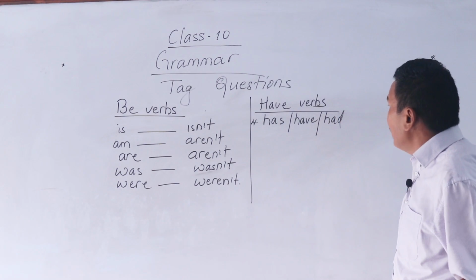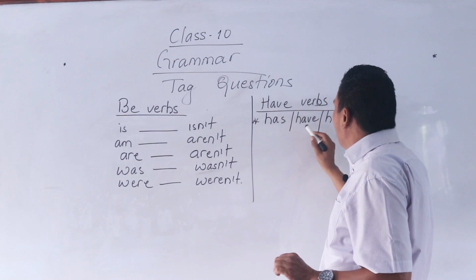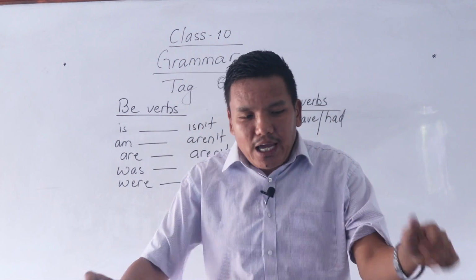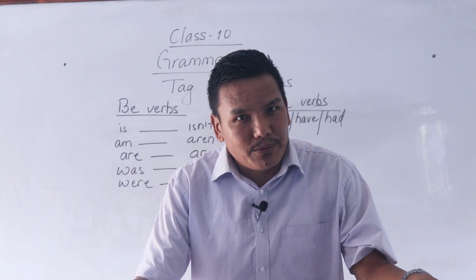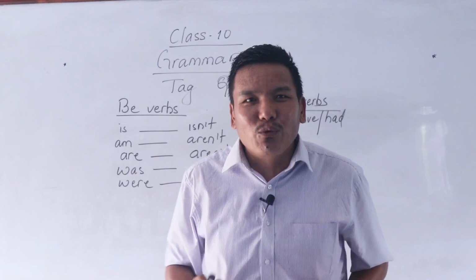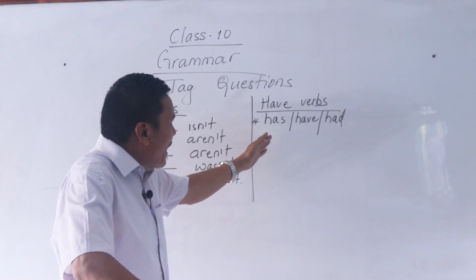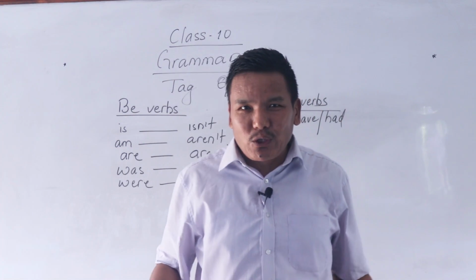Has, have, had. Okay. Dear students, I told you has, have, had are used as main verbs also. They are used as auxiliary verbs also. But I will be teaching, and you will be learning, more about the use of has, have, had in tag questions in the next episode.